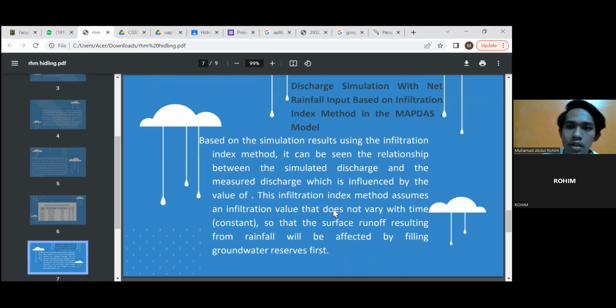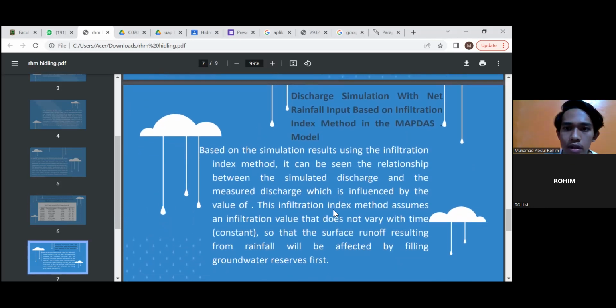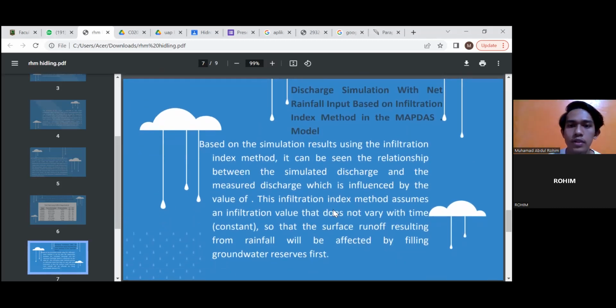Next is discharge simulation with net rainfall input based on the infiltration index method in the MapDash model. Based on the simulation result using the infiltration index method, it shows the relationship between the simulated discharge and the observed discharge, which is influenced by the infiltration index value.